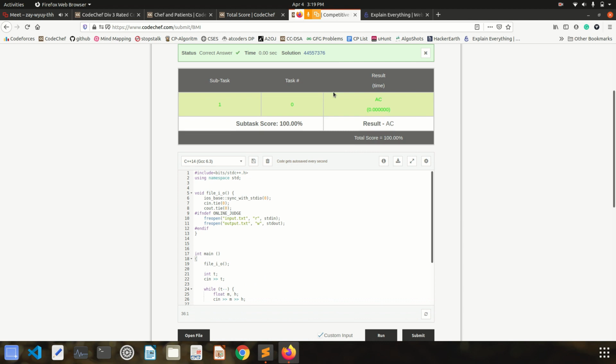See, Shubham, for float also we are getting the right answer, right? So you can use float or integer, whatever you want to use.